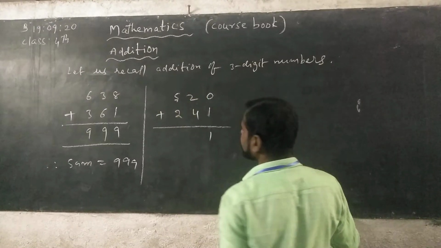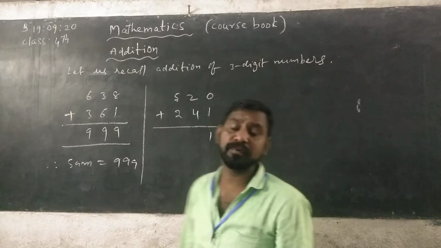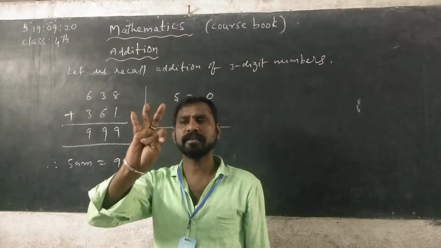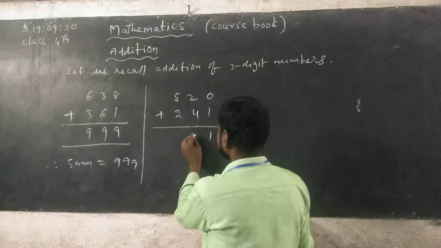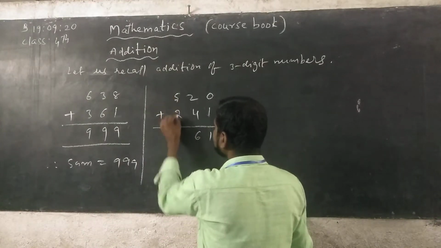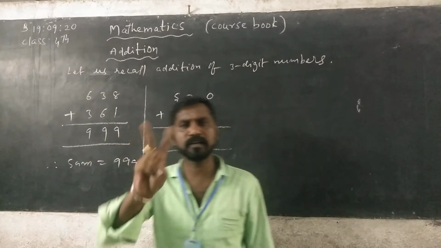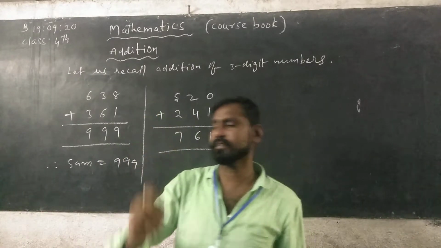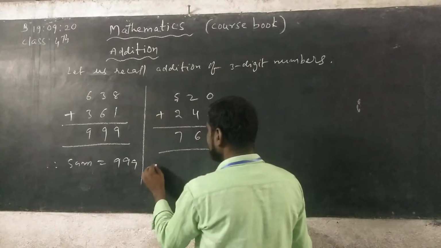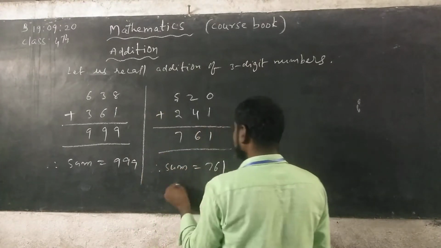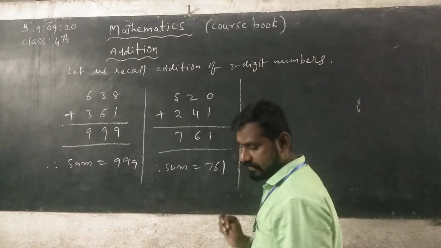2 plus 4, what do we get? Counting 3, 4, 5, 6. Next, 5 plus 2, 7. Keep 5 in the mind and take 2 fingers in your hand: 6, 7. Therefore, the sum is 761.